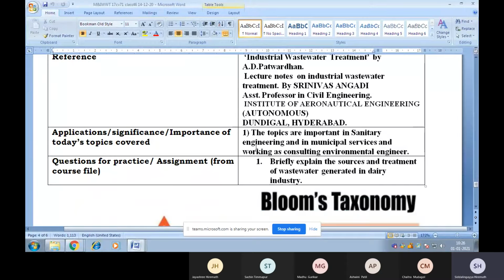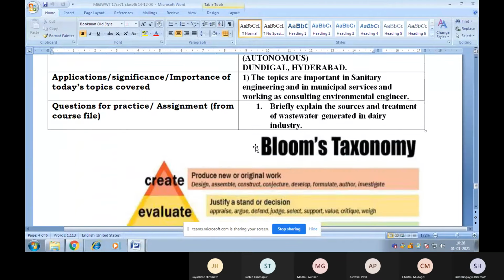Students, these topics are very important in sanitary engineering, in municipal services, and while working as a consulting environmental engineer.